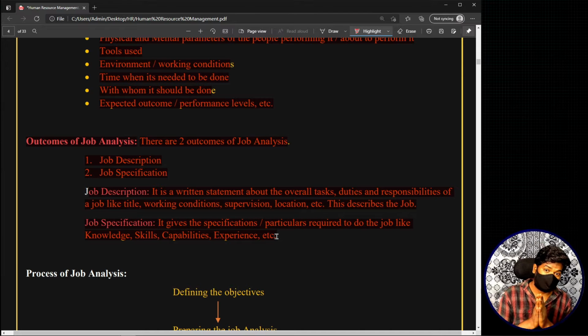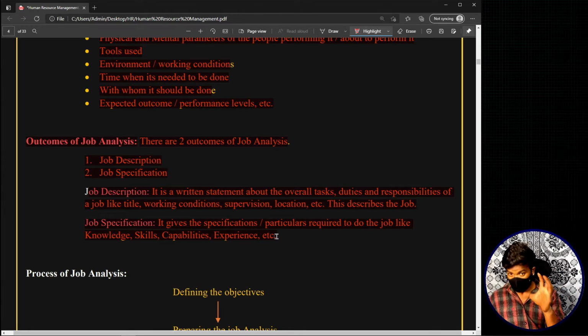Now I will be explaining this entire process of job analysis using a very small example. If you understand that particular example, you can easily understand this process without even any effort of remembering. Now let's look at, first of all, what are the different steps involved in job analysis.